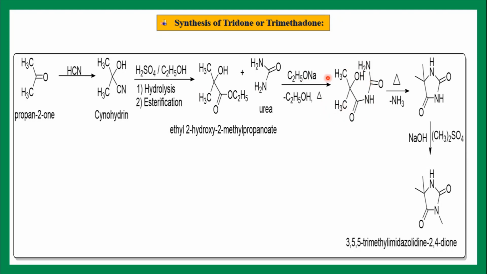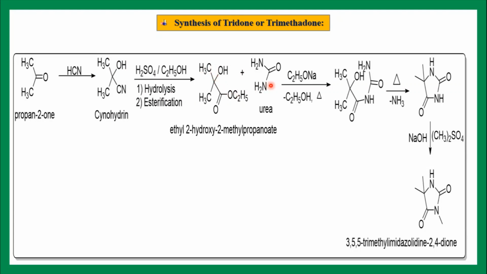This, on intramolecular cyclization by the loss of ammonia, you will get this oxazolidine dione derivative. Then the last step is simply a methylation reaction. You will get this oxazolidine dione derivative, and the name of this compound is tridione or trimethadone. So the cyanohydrin of this acetone is hydrolyzed and esterified to get ethyl dimethyl glycolate.